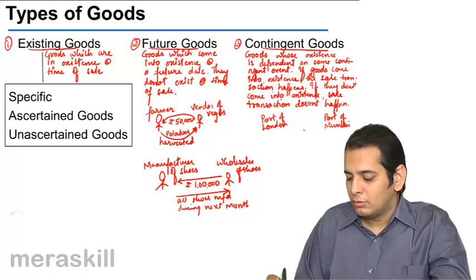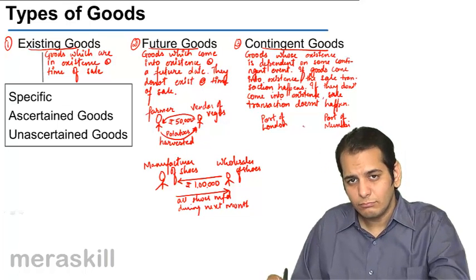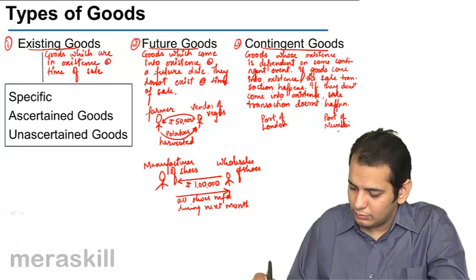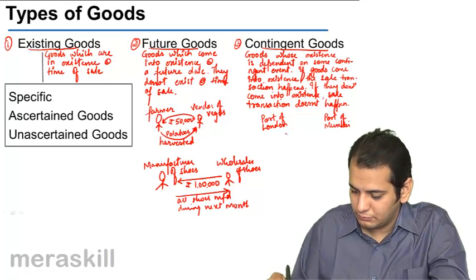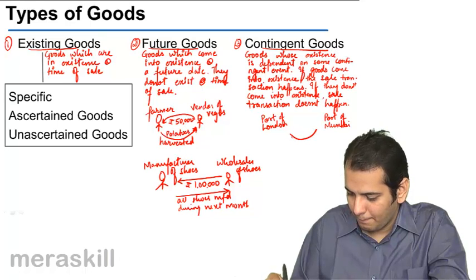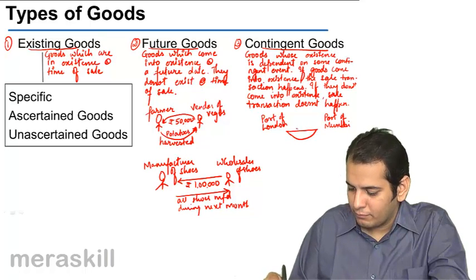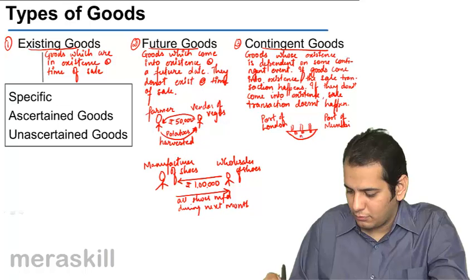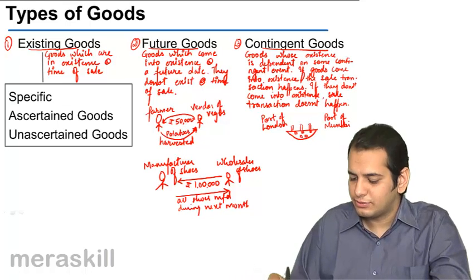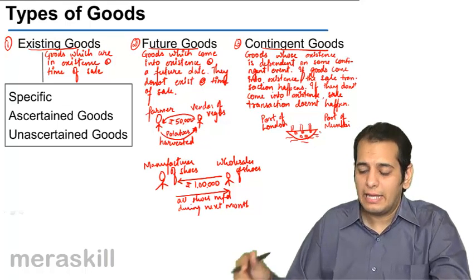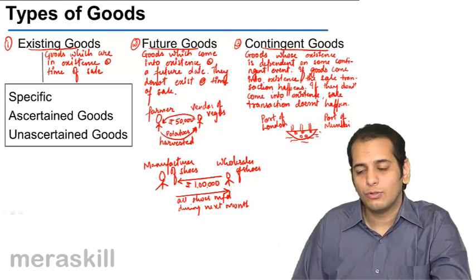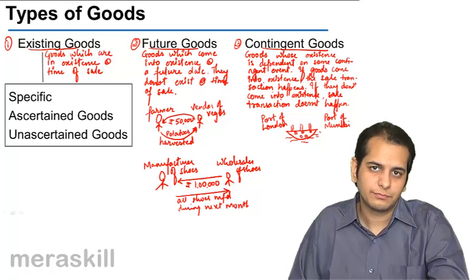Now there is a ship, you know, now this ship is traveling from London to Mumbai and this ship is carrying goods along with it.